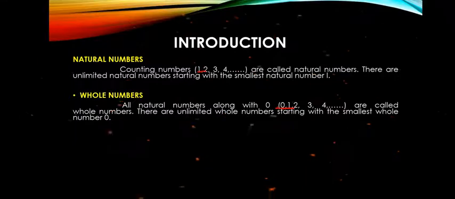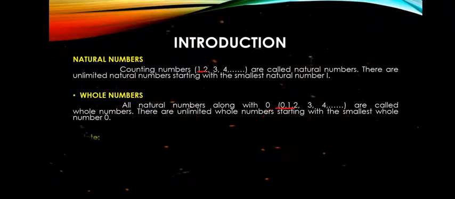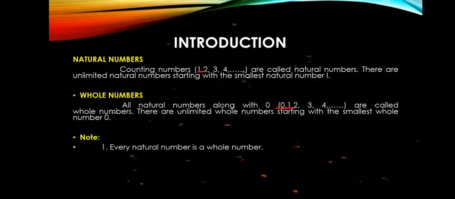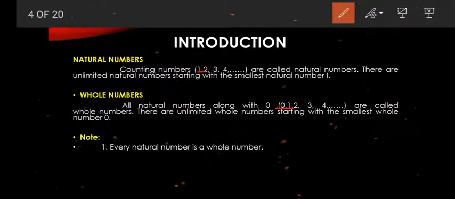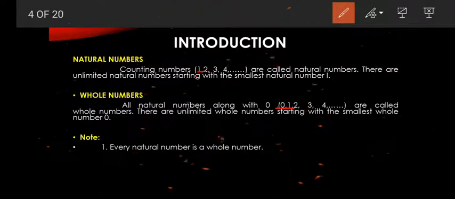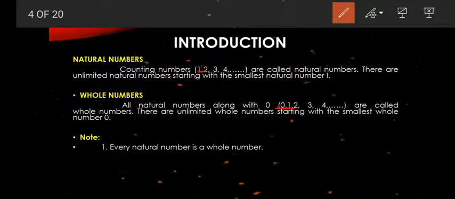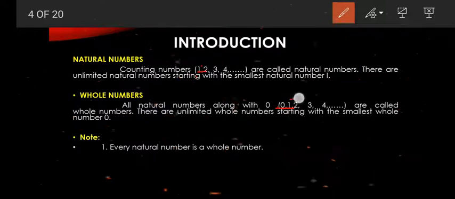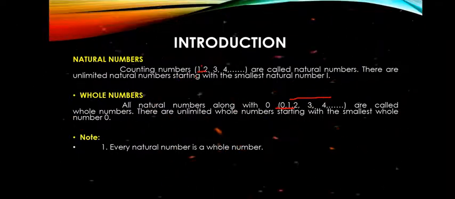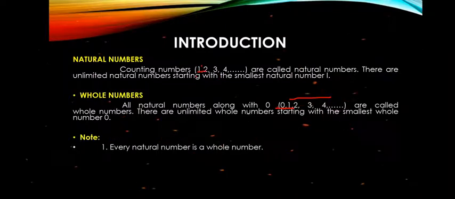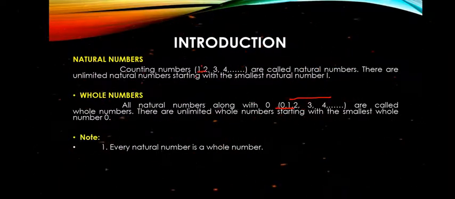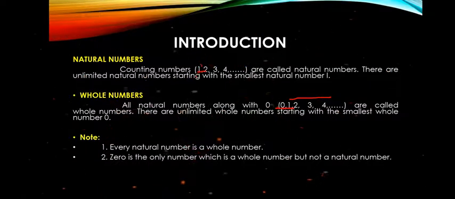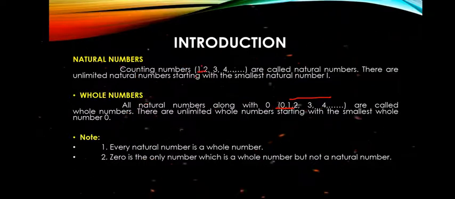Now we have learned about whole numbers, but we should notice this: every natural number is a whole number, because all the natural numbers are contained here. Natural numbers start from 1, and here 0 is extra. So all natural numbers are whole numbers. But a whole number is not necessarily a natural number, because of 0. 0 is the only number which is a whole number but not a natural number.